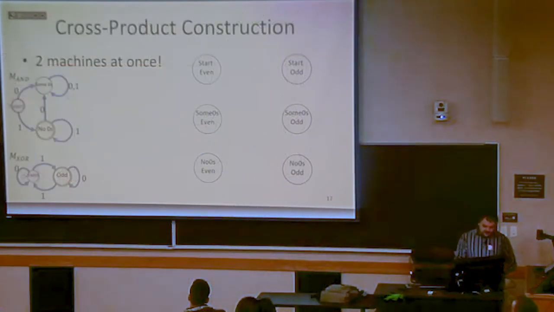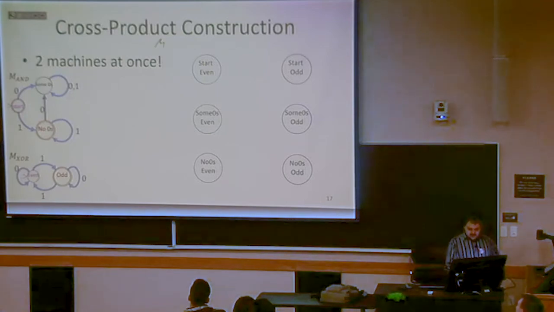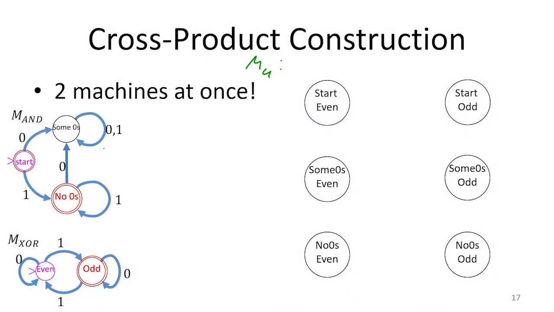If we look at our AND machine and our XOR machine, this is going to be our union machine over here, where in this case we end up with 6 states in my union machine because I wanted every possible pair of states from AND and XOR. There were 3 in AND, 2 in XOR, so the product of those is the number of ordered pairs we could have, so we end up with 6 states over here.